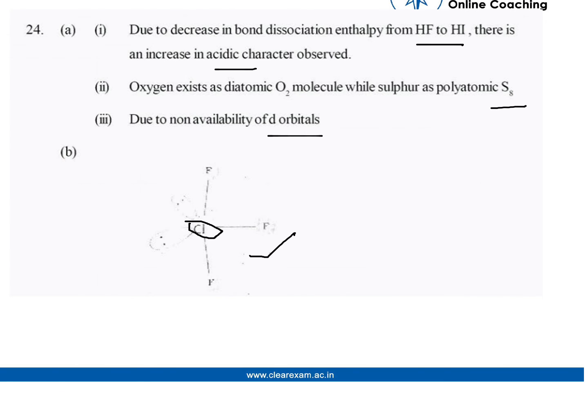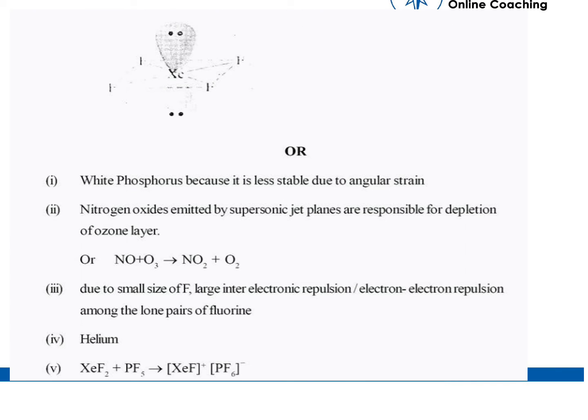And the second structure, we can see that xenon and 4 iodine are attached to it. Now for the second question, white phosphorus is more reactive because it is less stable due to angular strain.